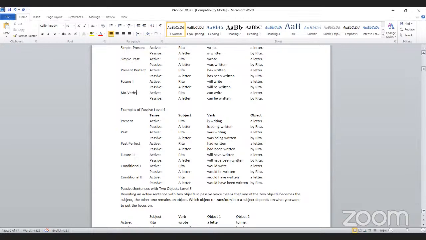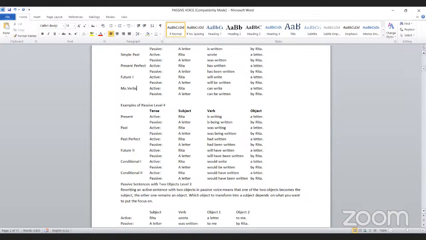Rita is writing a letter. A letter is being, B-E-I-N-G, the present continuous form of the verb be, written by Rita. A letter is being written by Rita.